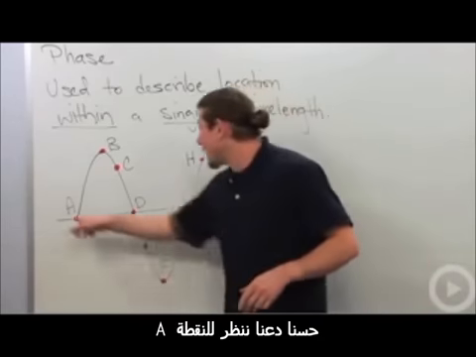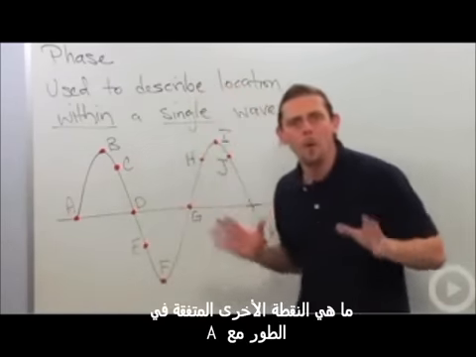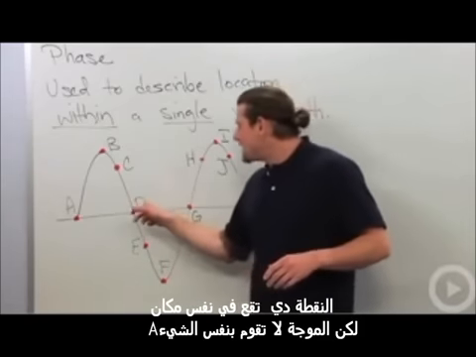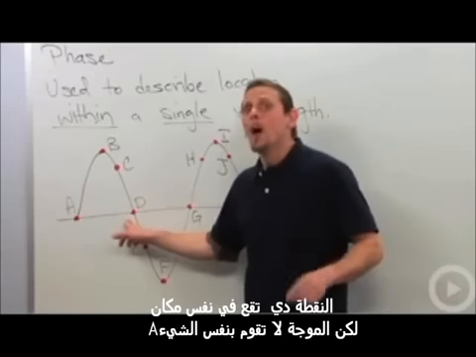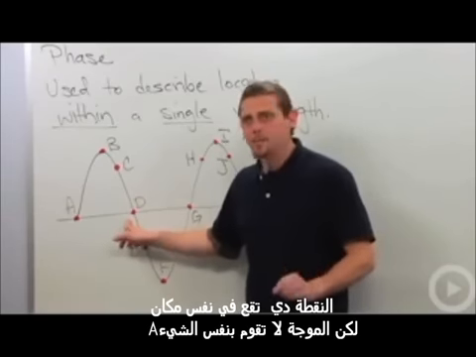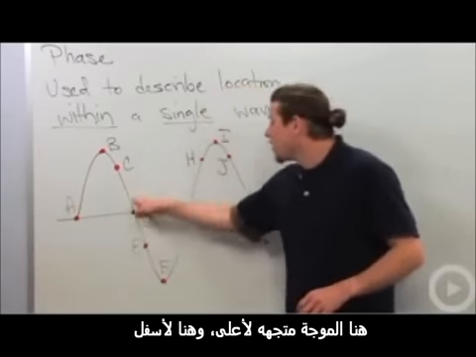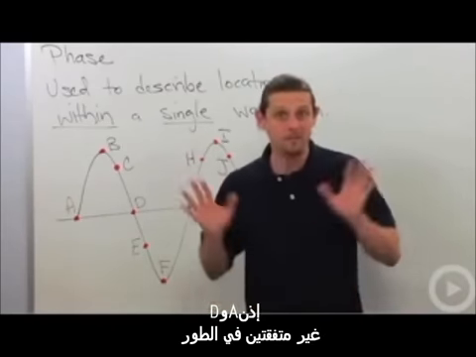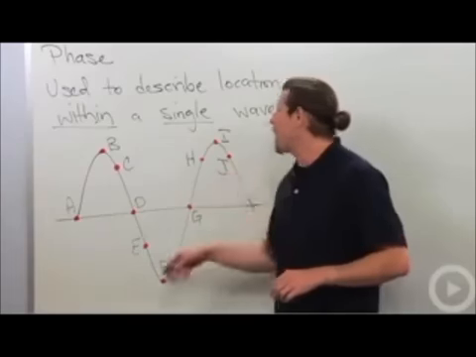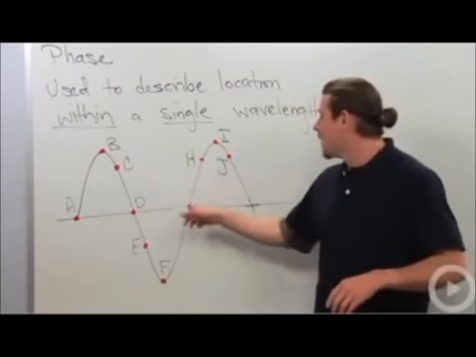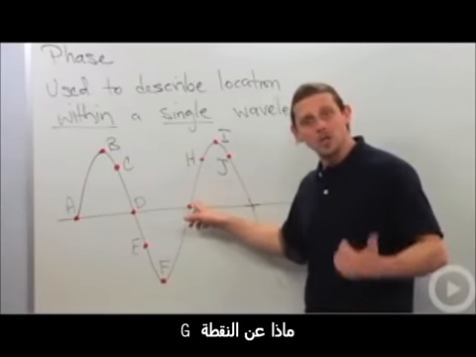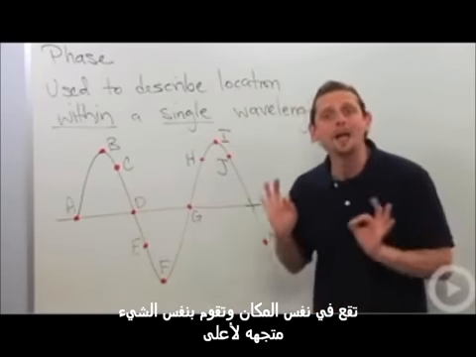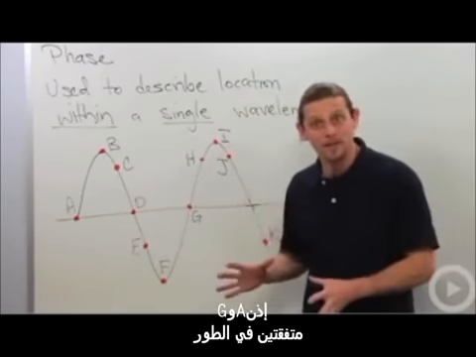So let's look at this. All right, so we got point A. What other points are in phase with point A? Well, point D is at the same place, but the wave's not doing the same thing. Here the wave's going up, here the wave's going down. So A and D are not in phase. They have different phase, all right? What about, well, it's obvious that B, C, E, and F. What about G? Well, at G, we've got same place, doing same thing. So A and G will be in phase.